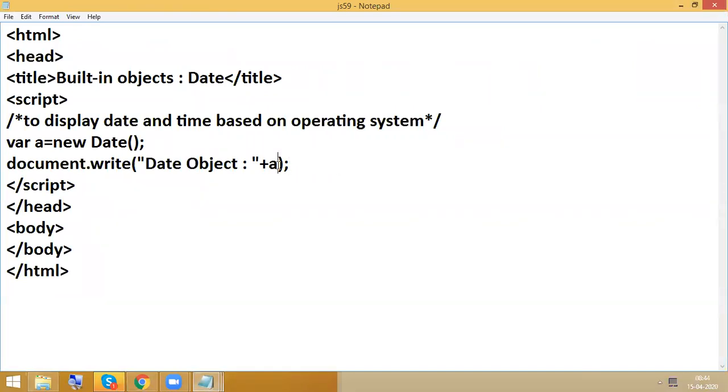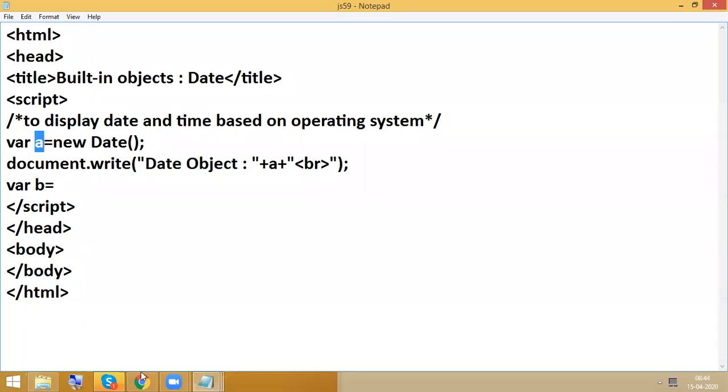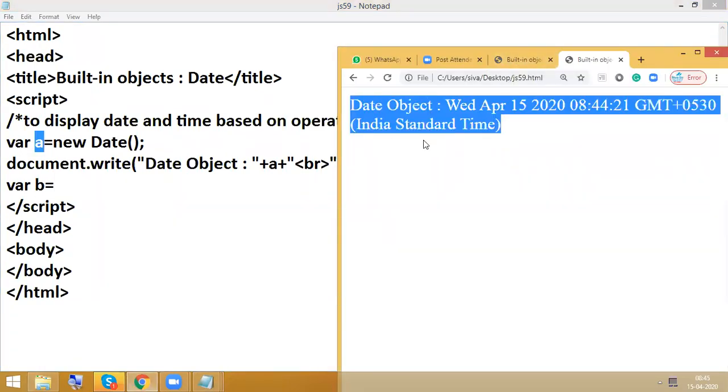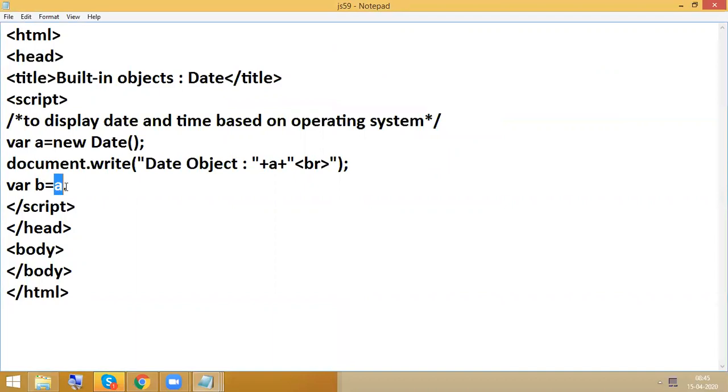So here I want to find the weekday information. Variable b equal to, actually what is a? a is nothing but the complete information, date, time zone, whatever. In that, I want to pick only specific information like weekday, month, and year information, separately. So first we need to write a. Why do we need to write a here? a is nothing but the new Date object, which includes complete date and time information.